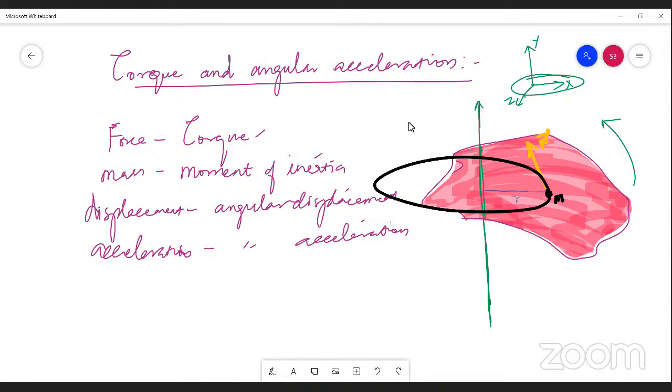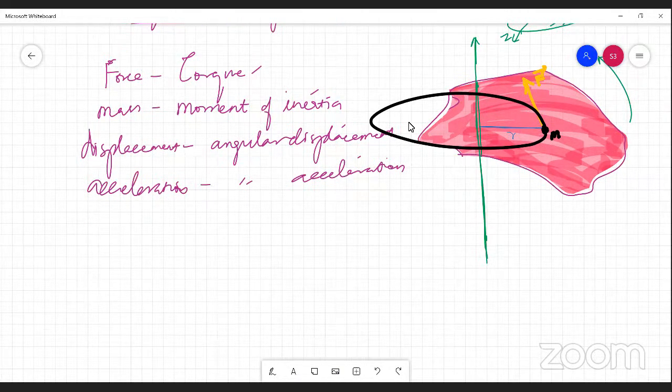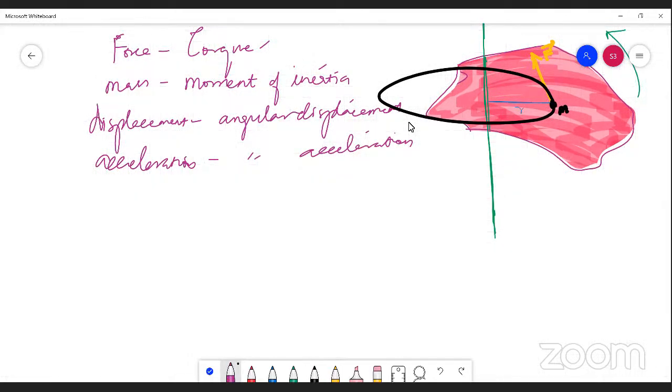Actually, you have come across the expression for torque already, so I am going directly. The vector form of torque is tau vector equals r vector cross F vector. I am writing its magnitude. So tau is equal to r F sin theta. I have mentioned earlier, this F vector and r vector are acting at right angles to each other. So the angle between the position vector and the force vector is 90 degrees.